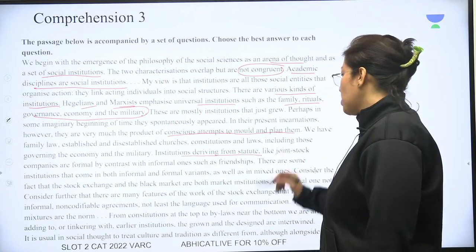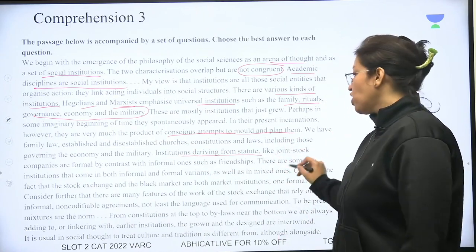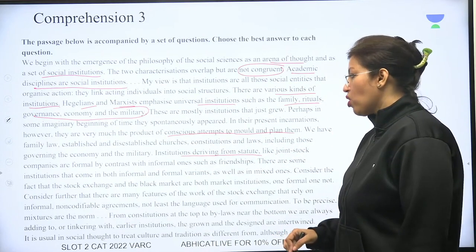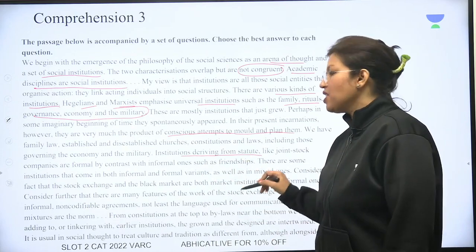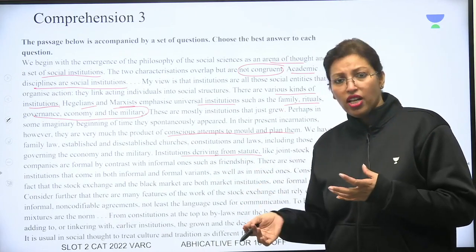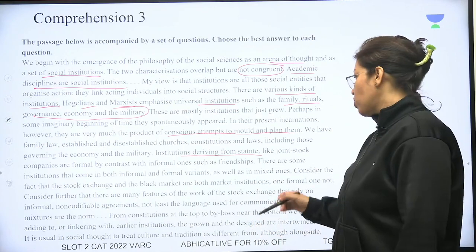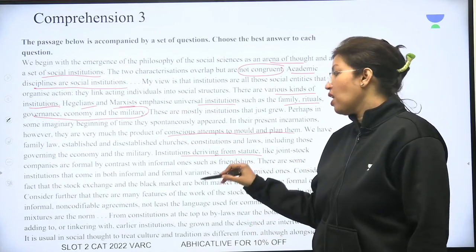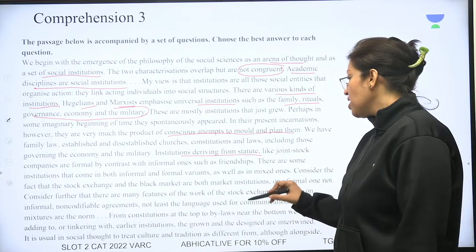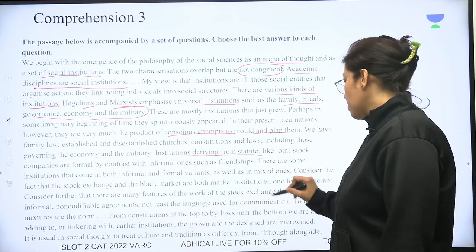Institutions deriving from statute, from law, like joint stock companies are formal by contrast with informal ones such as friendships. So you have formal institutions and informal institutions. There are some institutions that come in both formal and informal variants as well as in mixed ones.